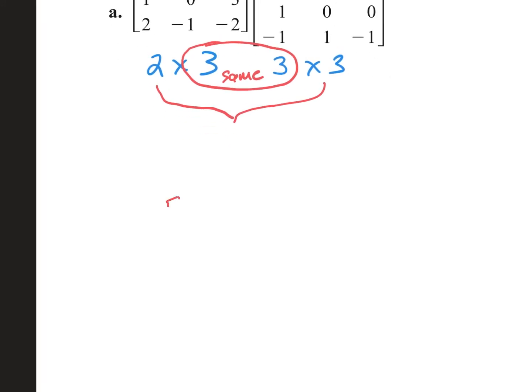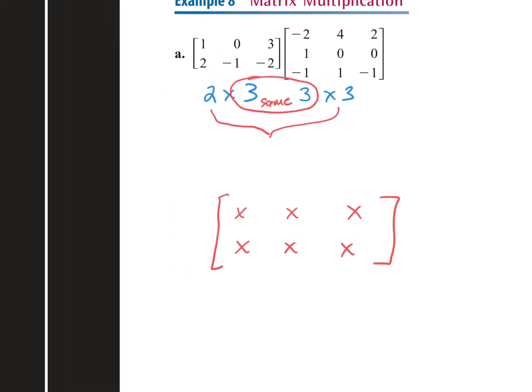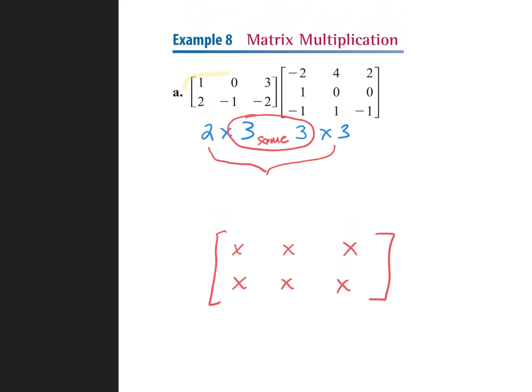So it's going to have 2 rows and 3 columns. I think that is the best thing you can do to set it up like this so you can see exactly what you're trying to create. So we're going to follow what we just did a minute ago. I'm going to take the first row by the first column. This is going to give us this top left number right here. How many entries do I have in each?